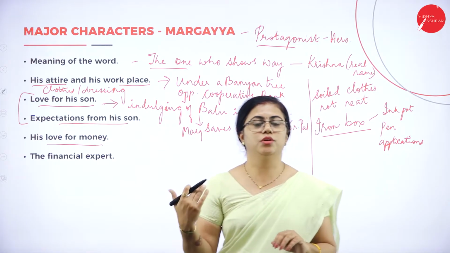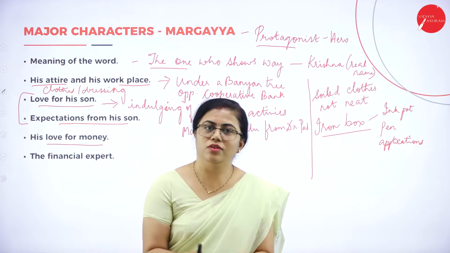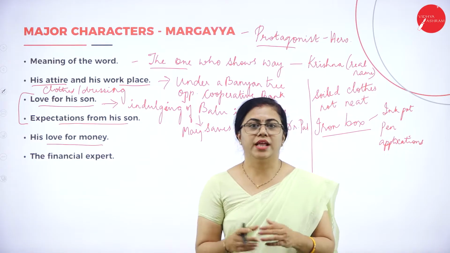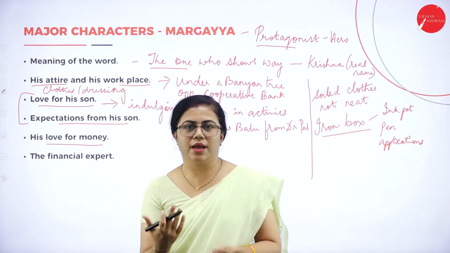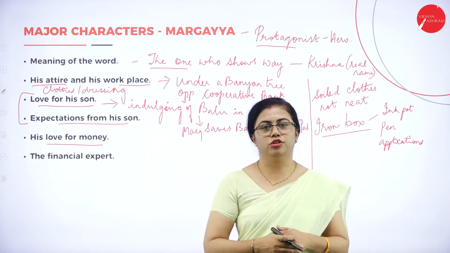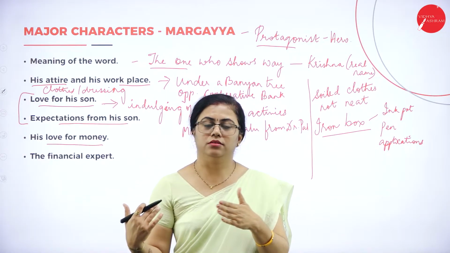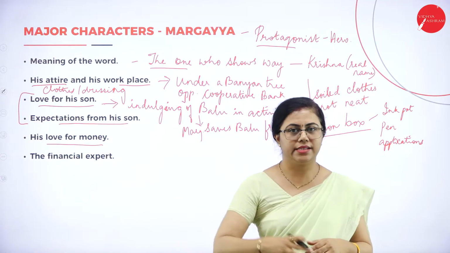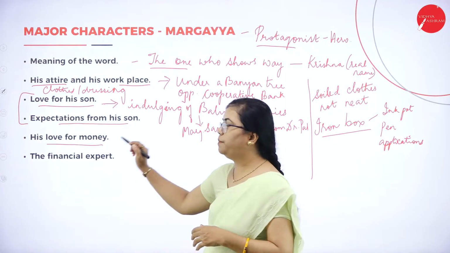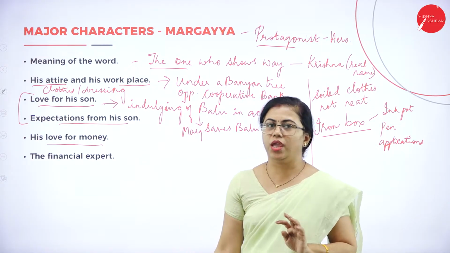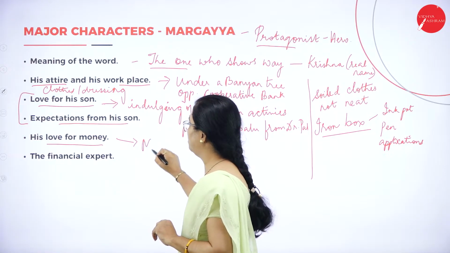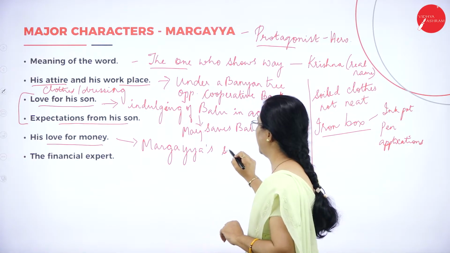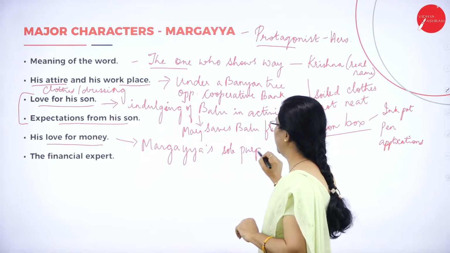Then he thinks that for him, earning money means he should always be with money. So he thinks of opening a financial institution himself, or you can say a bank kind of thing, wherein financial transactions go on. He gets people's money, then lends money to people on interest and all. So his sole purpose was to earn money, and that has to be mentioned here. Margaya's sole purpose in life was to earn money.